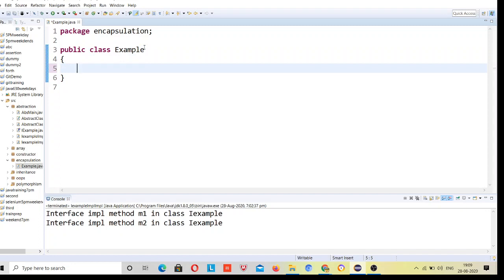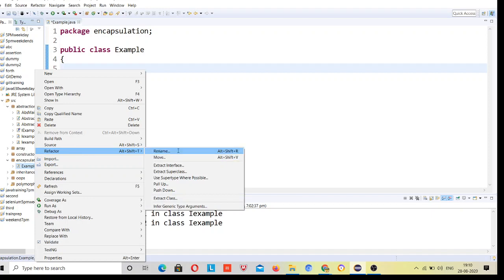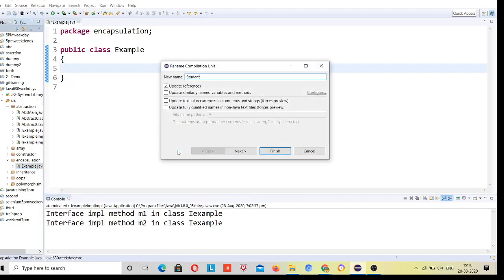So the class will have the variables and the functionality. All the variables inside the encapsulated class will be private. Suppose this class is for a student. Let's change the name to Student.